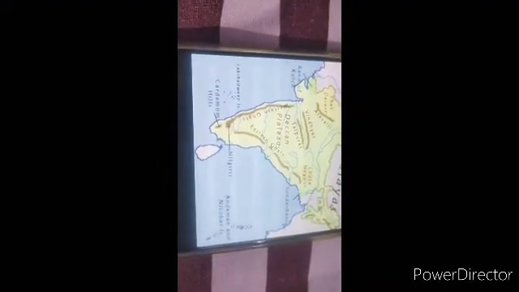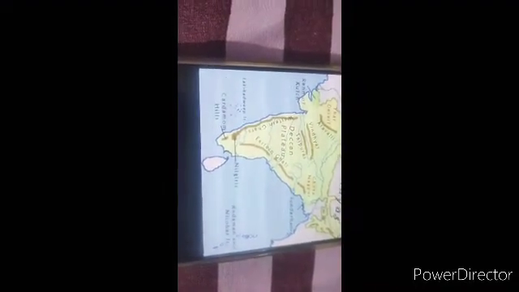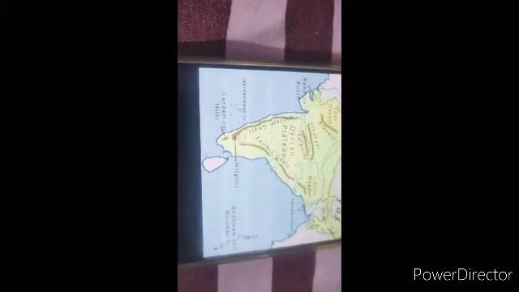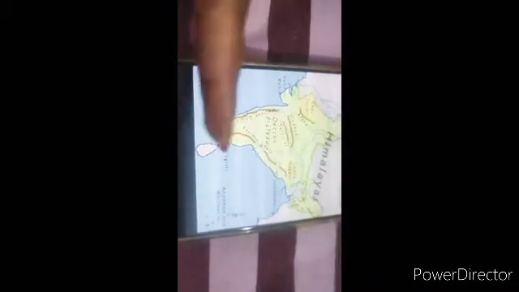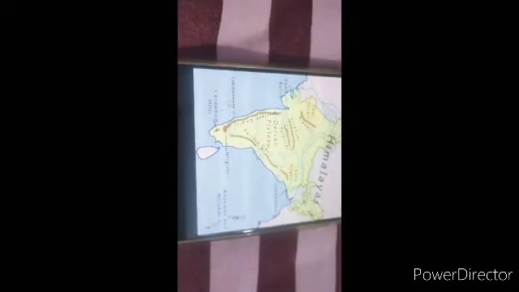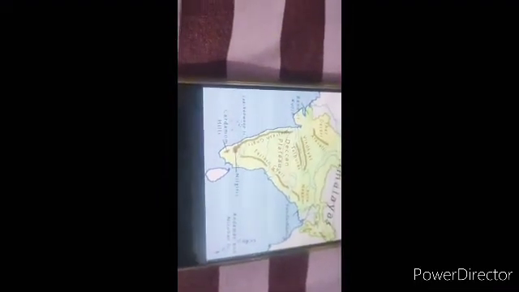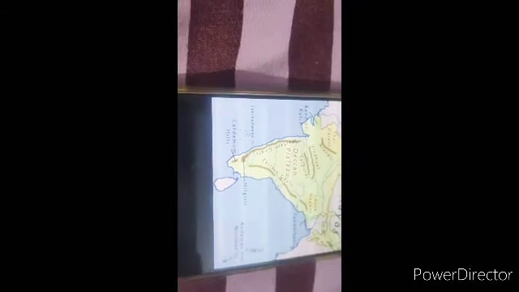There are two coastal plains in the southern part of India. As you can see in the picture, this is the southern part of India. So there are two coastal plains.